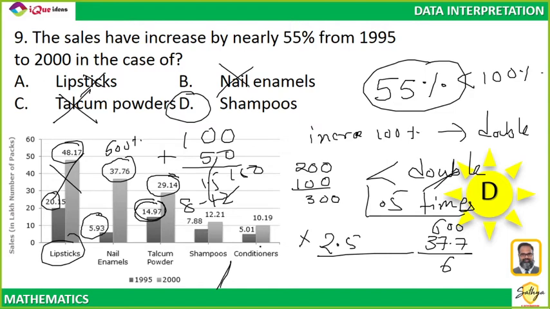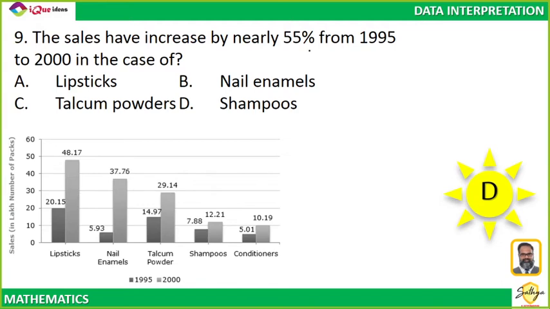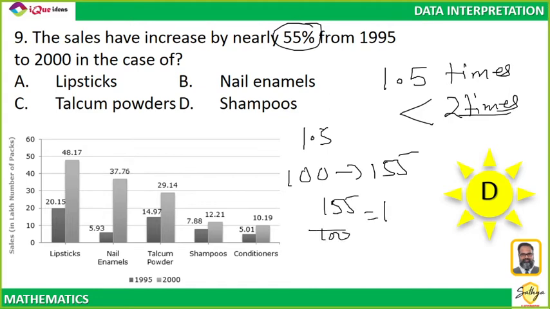Okay, Amanbir. I want to find out in which one the increase of sales is 55%. That means the sales is approximately 1.5 times, which is less than 2 times. I have to find out the sales of which product is less than double. Technically, see, increase by 55, 100 becomes 155. So the increase is 155 by 100, which is 1.55. I'm lazy to say 1.55. I'm making life simple, 1.5 times.